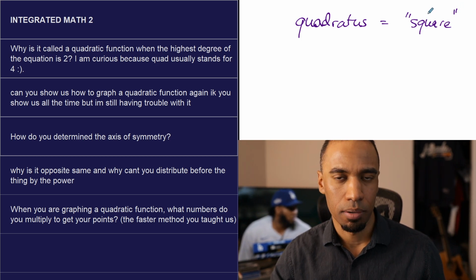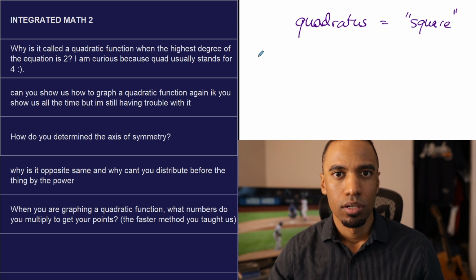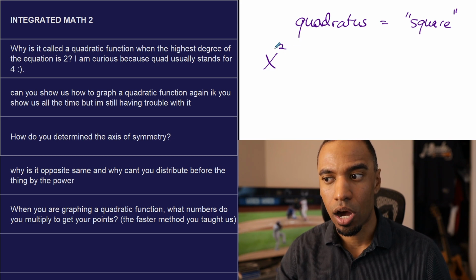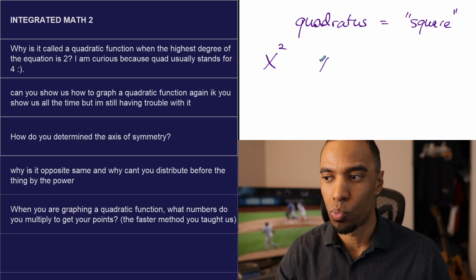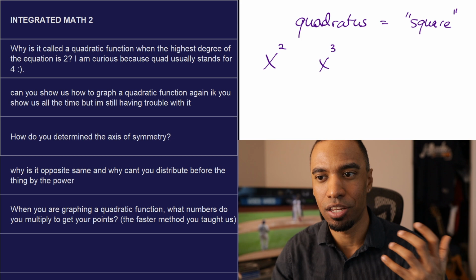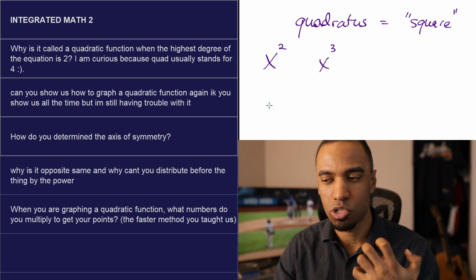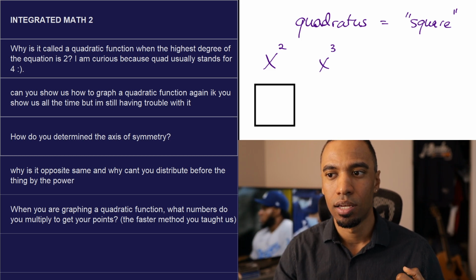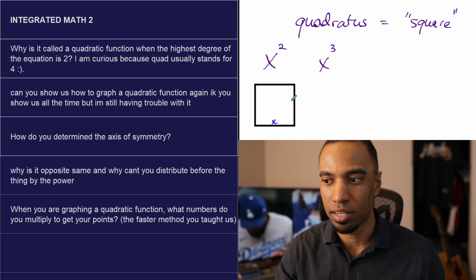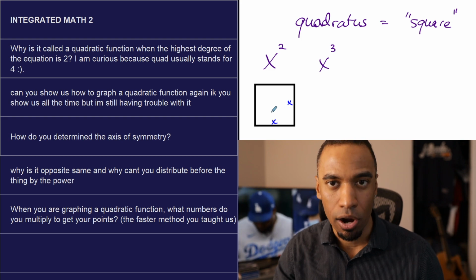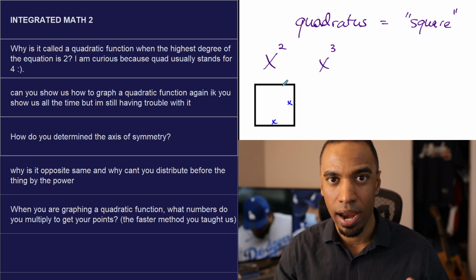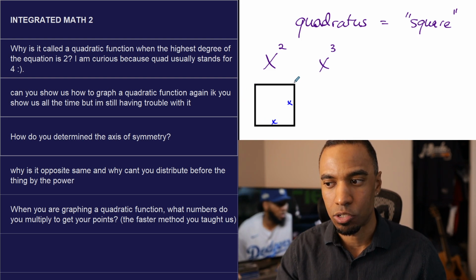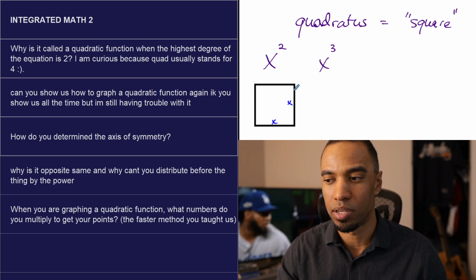We square terms when they're to the second power. Now that might be a different question. Mr. Robinson, why do we call this x squared? Mr. Robinson, why do we call this x cubed? Because in their physical occupied space, when we square something, when we multiply a square, like it's base times height, like this, the area here gives you square coverage, because that's what happens in a square when you multiply something by itself.